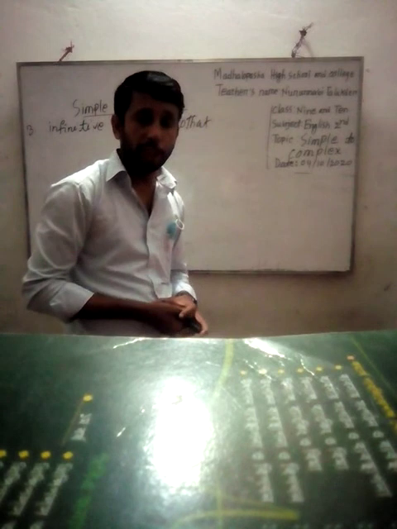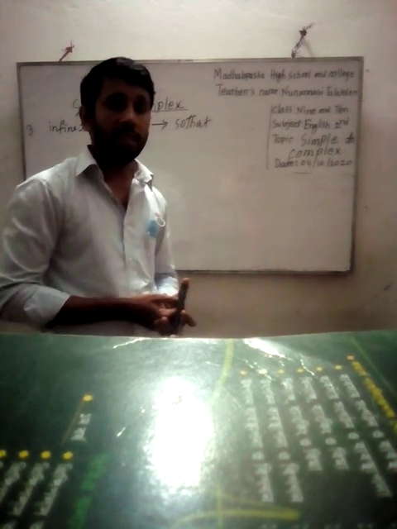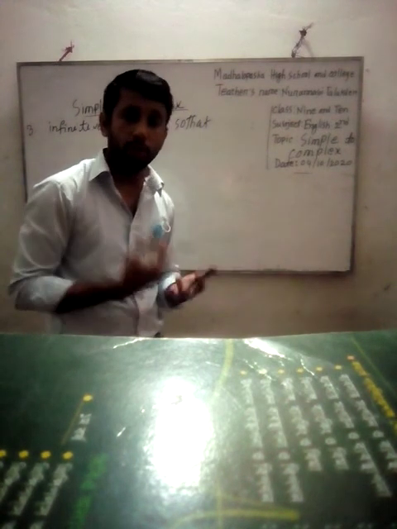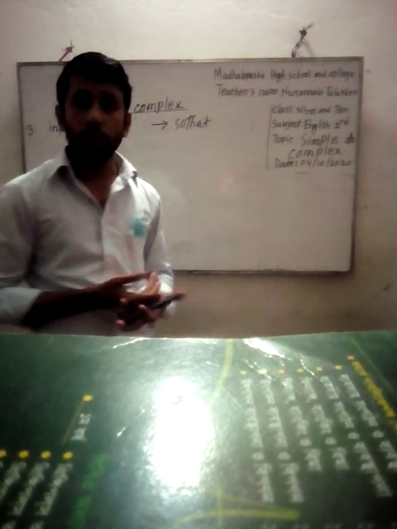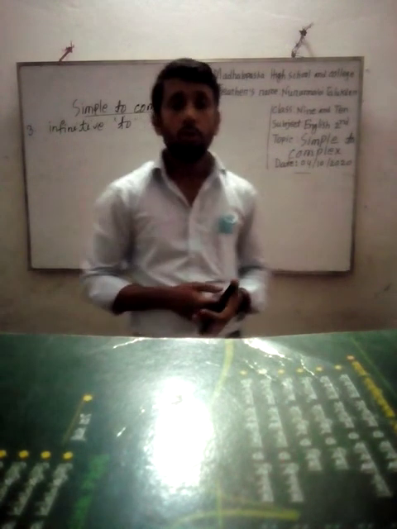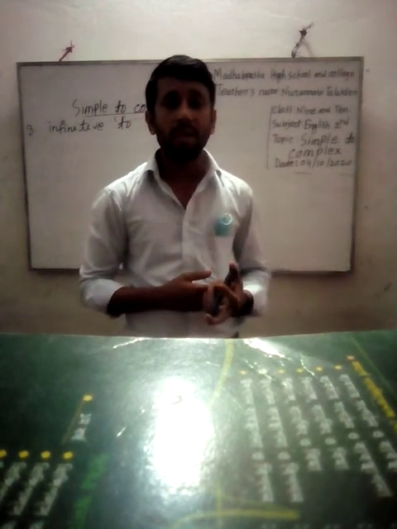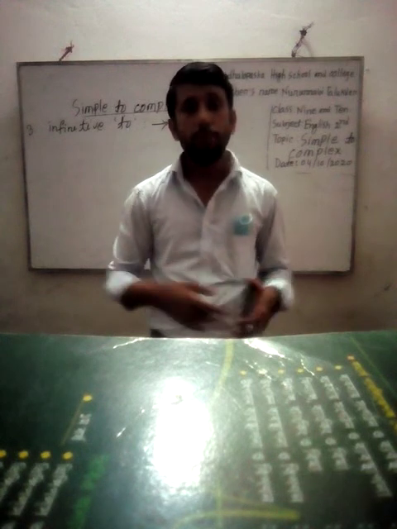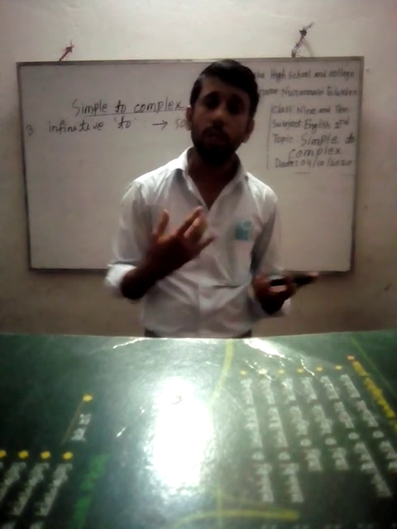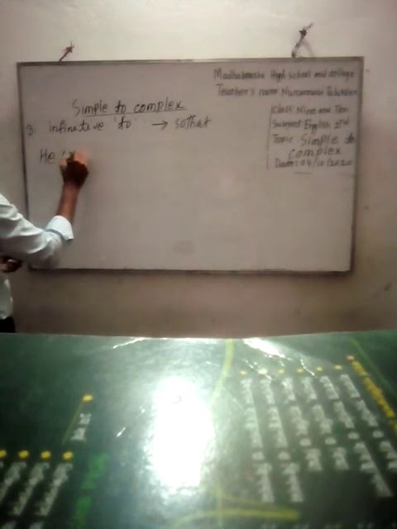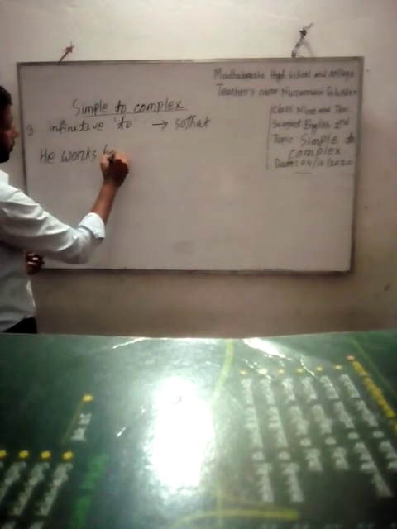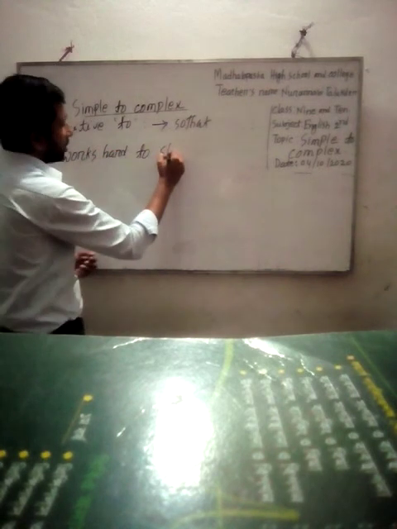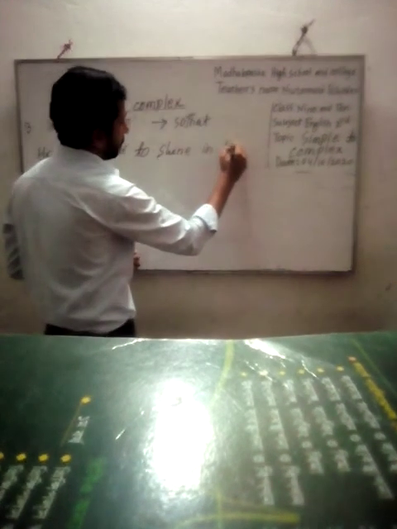If we find any simple sentence with infinitive to, then we will use that instead of to. We will use that instead of to. And you know that after that we have to use can or could after the subject. If we find present indefinite, we will use can. If we find past indefinite, we will use could. He works hard to shine in life.